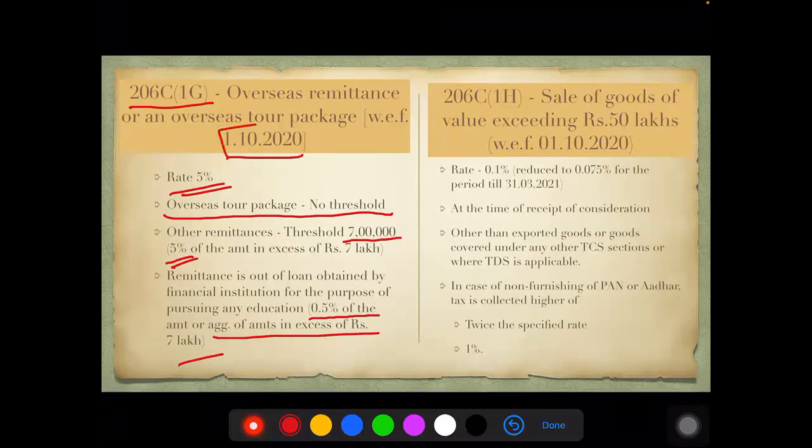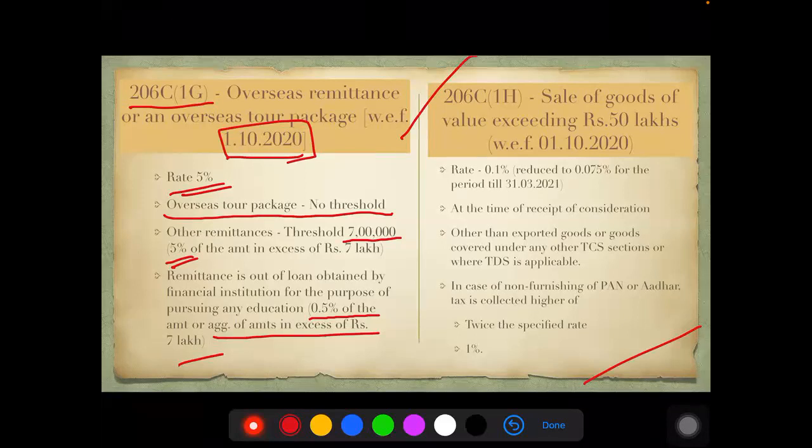This is from 1/10/2020 onwards. The next one is 206C(1H). This section had a huge impact on the business community. When this was introduced in October 2020, it came up with a totally different rule.